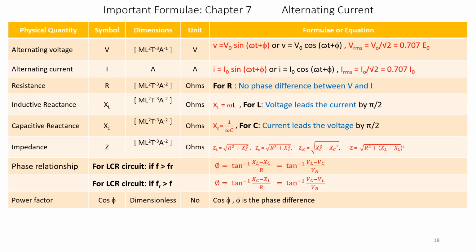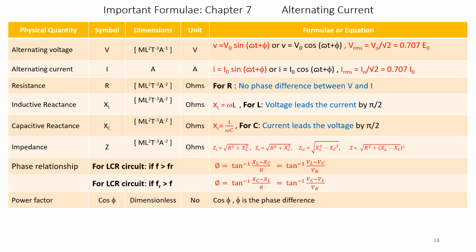Impedance is represented by symbol Z, its dimensions are ML square T to the power of minus 3 A to the power of minus 2, and its unit is ohms. Impedance in a resistance and inductive RL circuit is Z is equal to under root R square plus XL square, and in a capacitive RC circuit it is under root R square plus XC square.